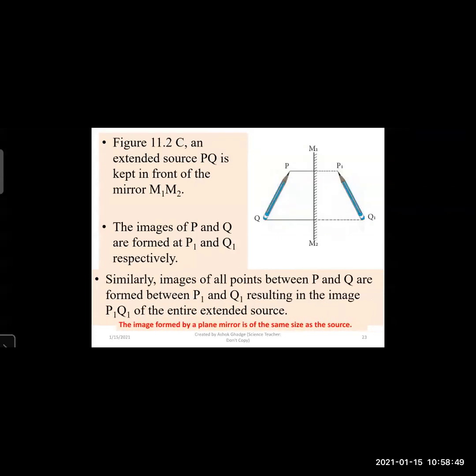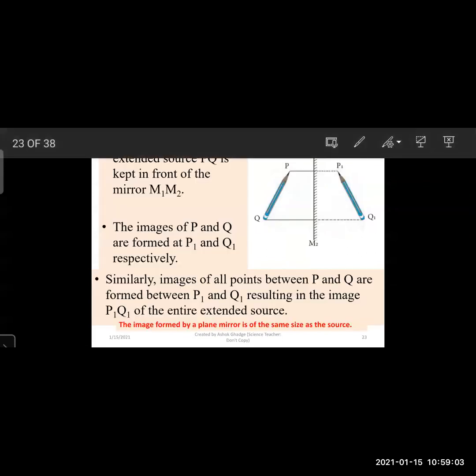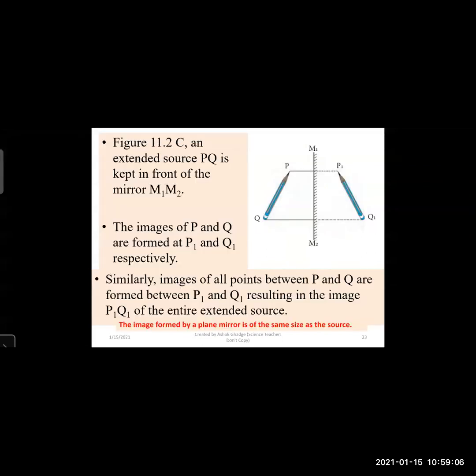Similarly, images of all the points between P and Q are formed between P1 and Q1, resulting in the image P1Q1 of the entire extended source.